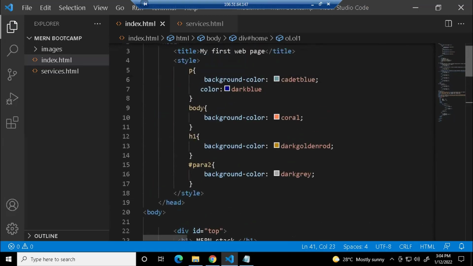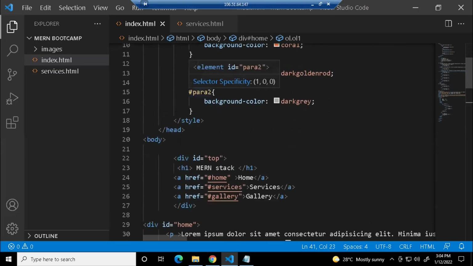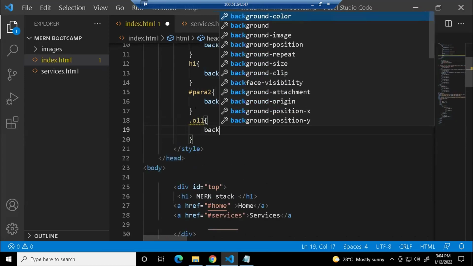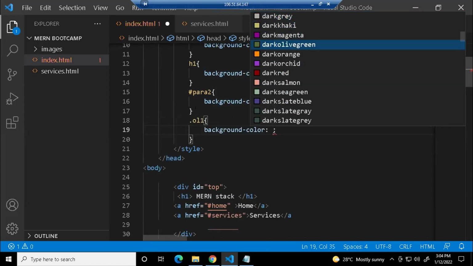Save this. Now, just like how you used a hash before the selector for IDs, in the same way I'm going to use a dot for the class selector. So what is the class name we have created? I think we have created OL1, right? So dot OL1, and give some background color to this.